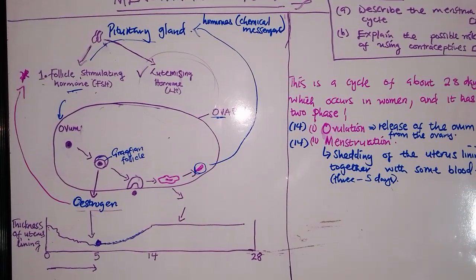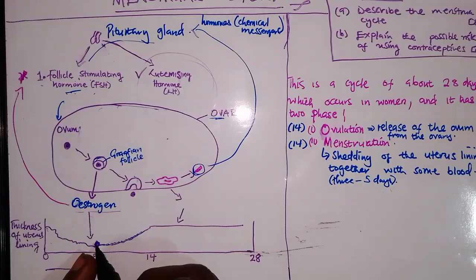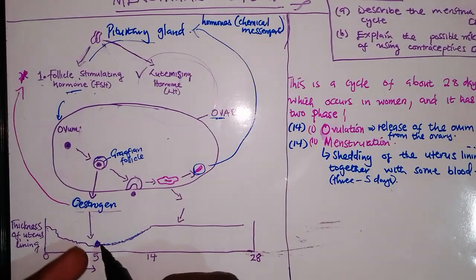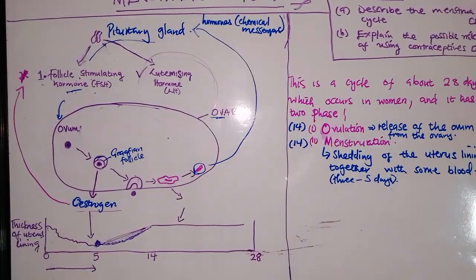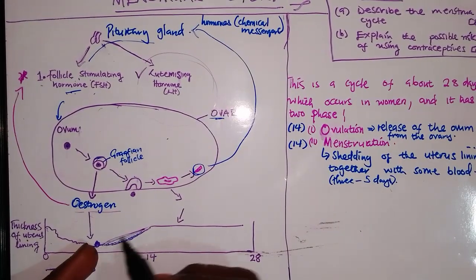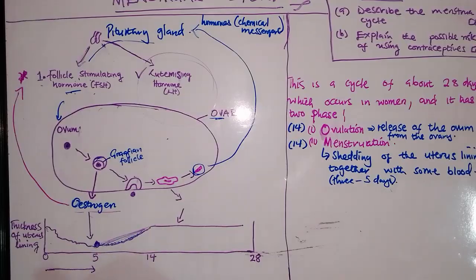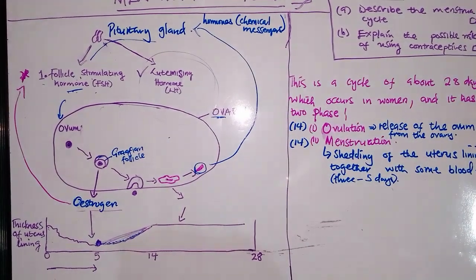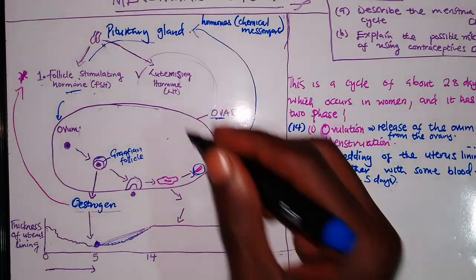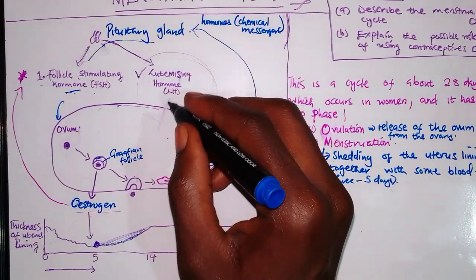So we are saying that once oestrogen is released, it will take 5 to 14 days for the entire uterus to be built. Once the uterus is built, oestrogen will tell the follicle stimulating hormone to stop producing it and start producing the other hormone. Now this other hormone, once it comes, will cause ovulation.